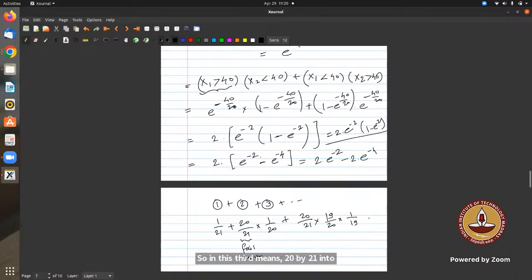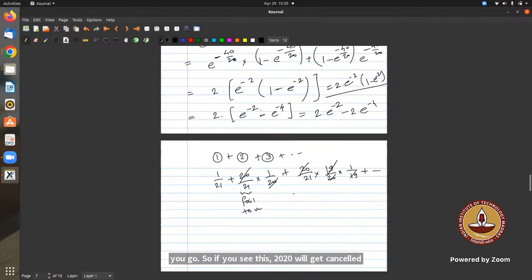Everybody is okay until this point? Yes, sir. Right. And likewise, this will go. So if you see, this 20 will get cancelled. This 20, 19 get cancelled. So I think we are left with, in the first attempt, 1 by 21.